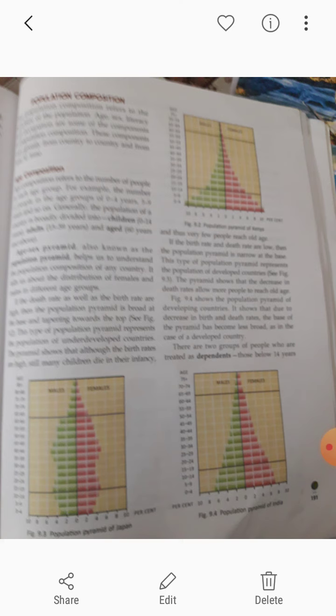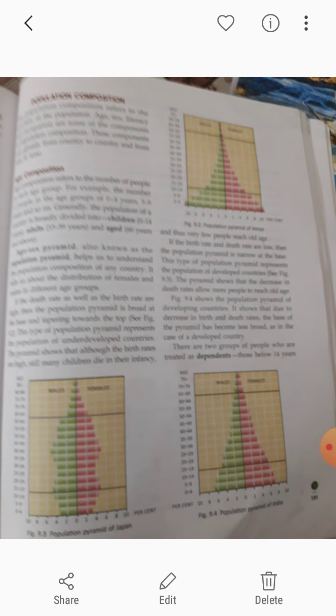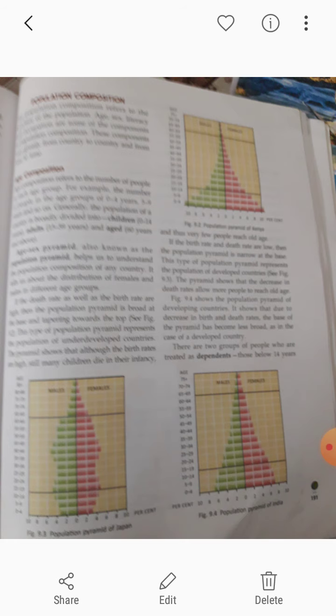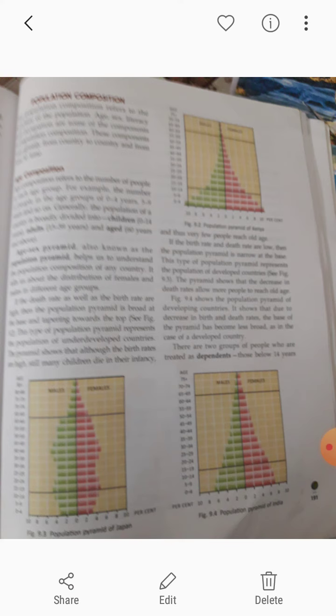Next one is the aged group, that is 60 years and above. These are the category of people who are dependent upon their children for support. This pyramid is known as a population pyramid, which helps us to understand the population composition of any country, and it also tells about the distribution of females and males in different age groups, clear?